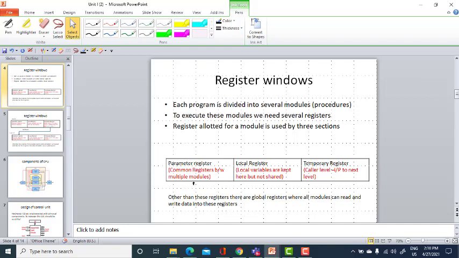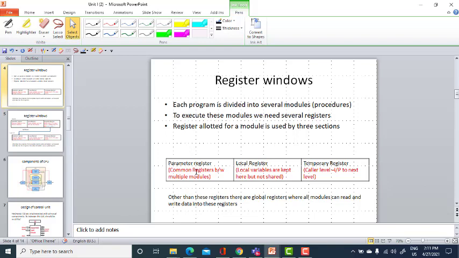What is meant by parameter registers is, these are the common registers between multiple modules, because we are dividing a big program into many modules one after the other. Let me name the modules as 1, 2, 3, 4, 5, etc., or J plus 1, J plus 2, like that. We have n number of modules depending upon the length of the program and how we are dividing the program for the execution. For the first module, the registers allotted are categorized into 3 sections: parameter, local and temporary register sections.